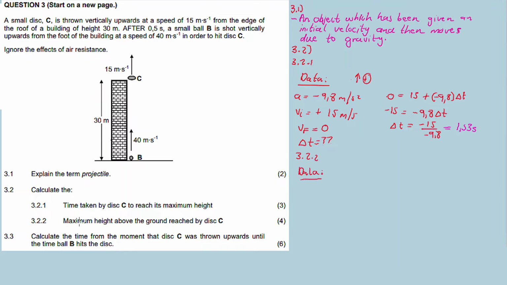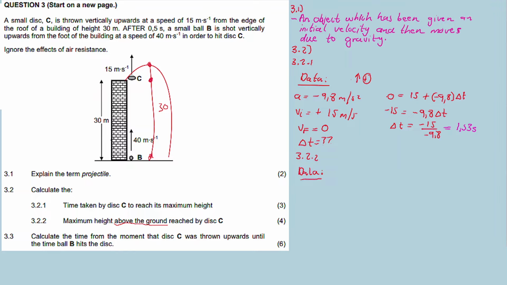Now we want the maximum height. The maximum height above the ground is the distance from the ground all the way up to here. From the ground to the roof we know it's 30, but the distance from the roof to the top we must calculate, which is the maximum height reached by the ball from its point of projection.